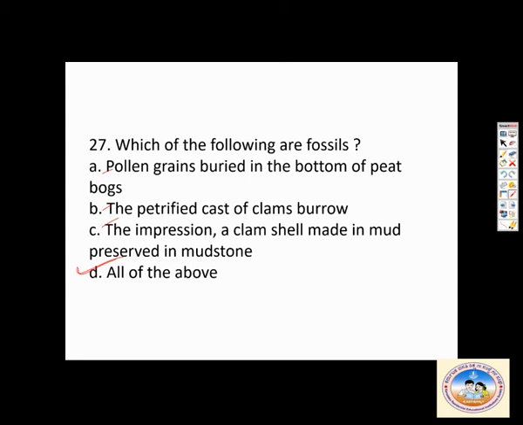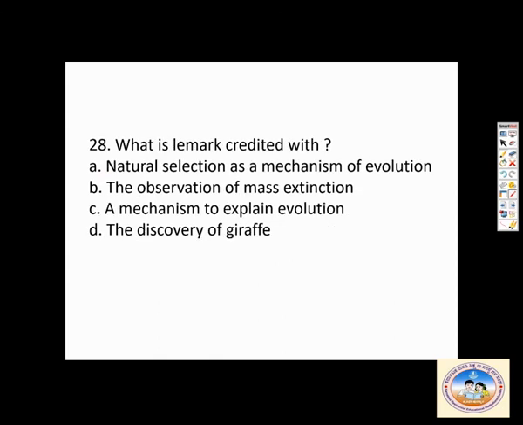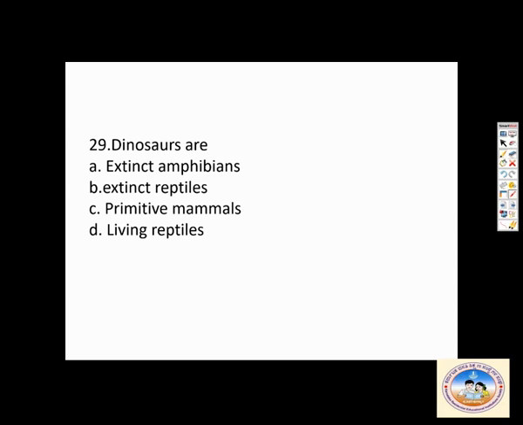What is Lamarck credited with? Natural selection as a mechanism of evolution, wrong. Observation of mass extinction, wrong. Mechanism to explain evolution, wrong. The discovery of giraffe, he was the first person to bring about the concept of giraffe. Then, what are dinosaurs? Extinct amphibians, wrong. Extinct reptiles, correct. Primitive mammals, wrong. Living reptiles, wrong. Those are extinct reptiles.